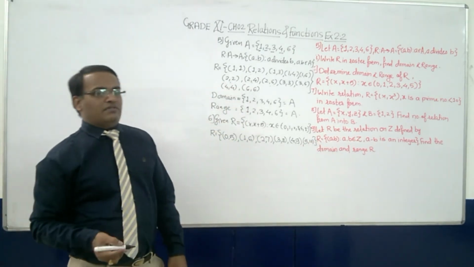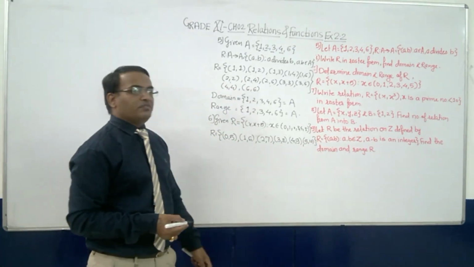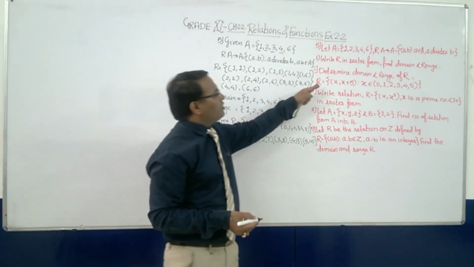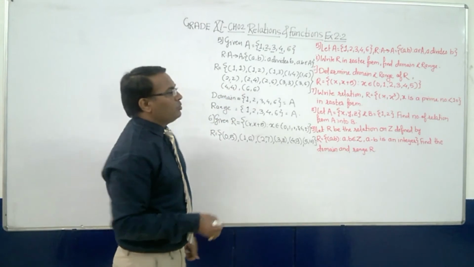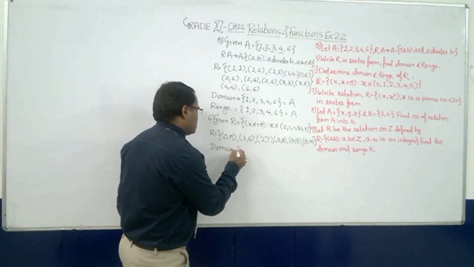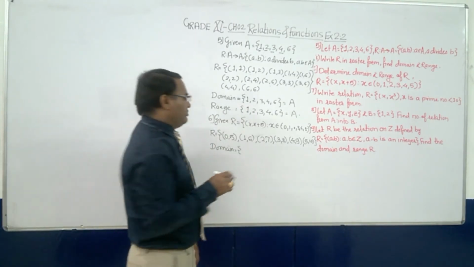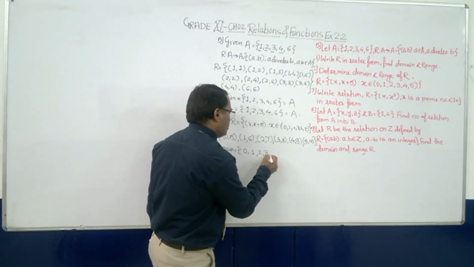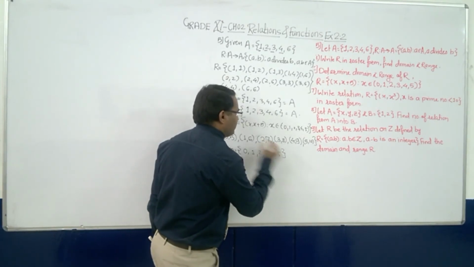Okay, 5 plus 5 is what? 10. So these are the elements of the set. After that, what? Write in roster form. We have done that already. Okay, determine the domain and the range. What is domain? Domain is nothing but the set of all the first elements. So what are the first elements? Here it is 0, 1, 2, 3, 4 and 5.